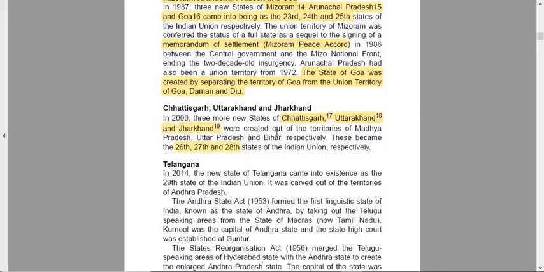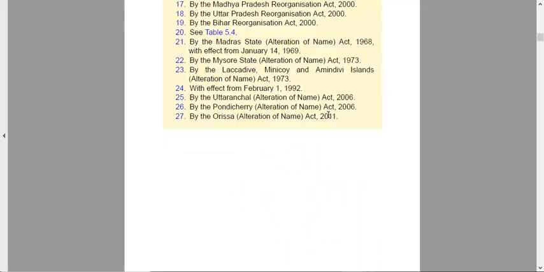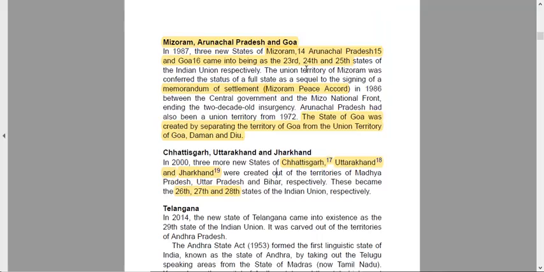Again, an act has to be passed for the organization of this, and these were the respective acts: the Madhya Pradesh Reorganization Act, the Uttar Pradesh Reorganization Act, and the Bihar Reorganization Act. For every state that will be formed, an act is made before its formation, and hence an act was created out of the territory of Madhya Pradesh, Uttar Pradesh and Bihar. The act will be passed in the state where they were already existing.